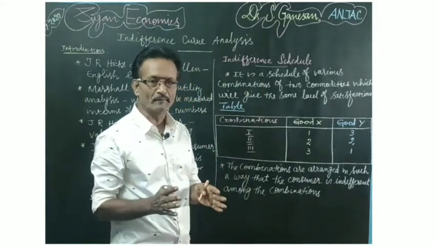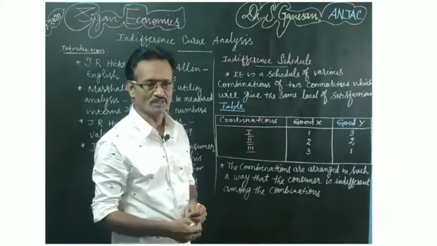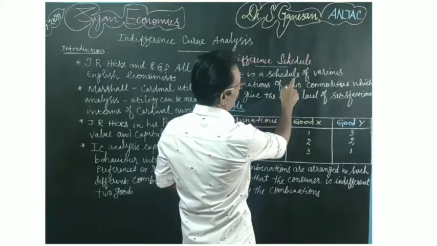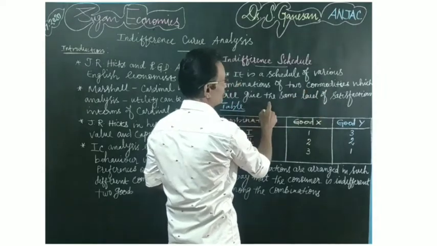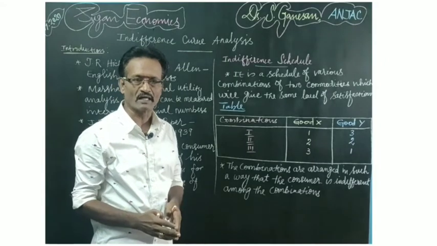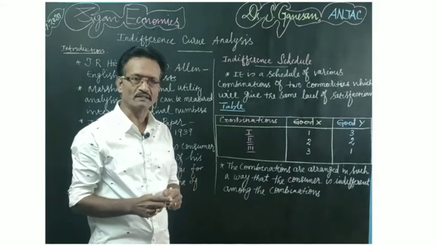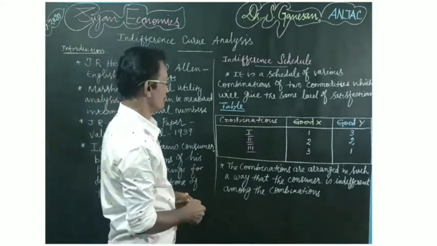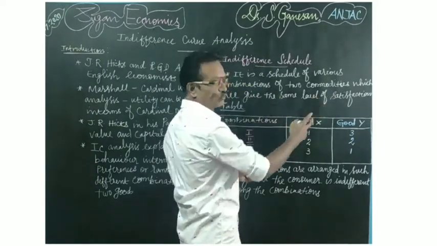We are going to discuss the indifference schedule. A schedule is nothing but a tabular statement which explains a relationship. The indifference schedule is a schedule of various combinations of two commodities which will give the same level of satisfaction. Any combination taken by the consumer will provide the same level of satisfaction to the consumer.